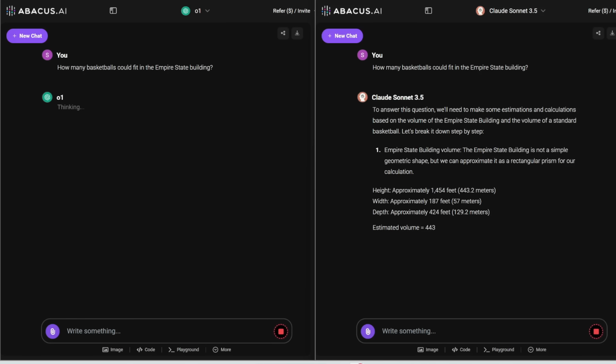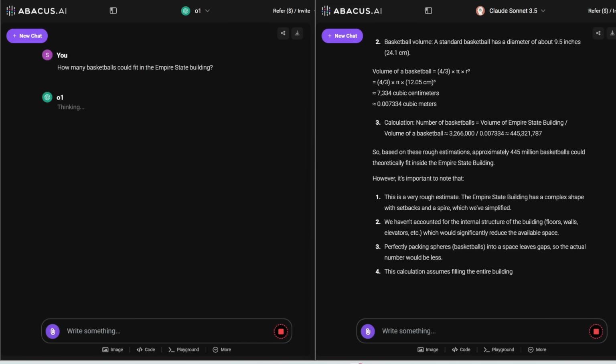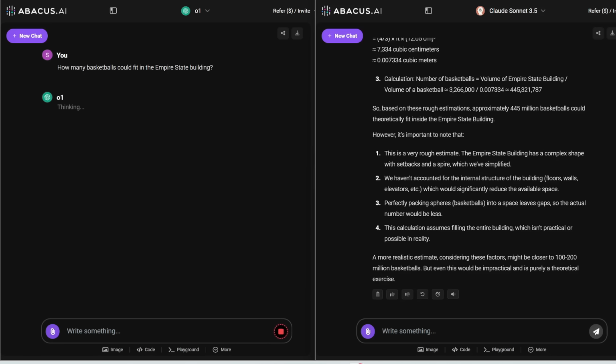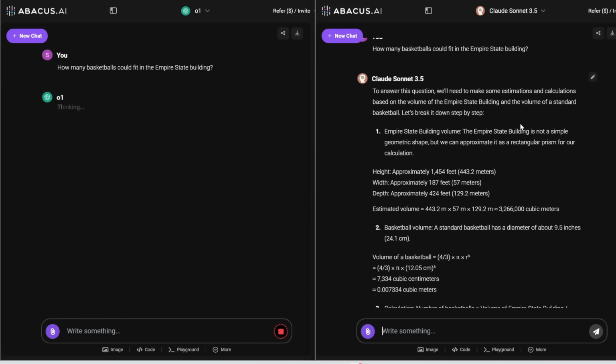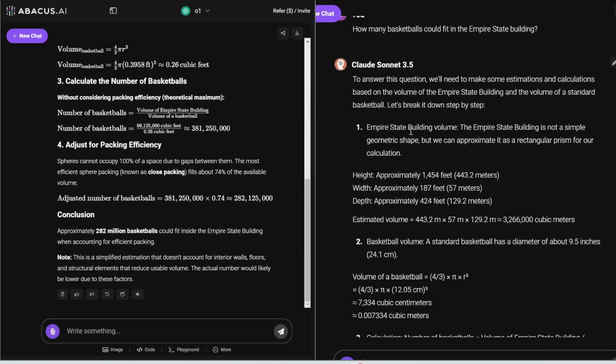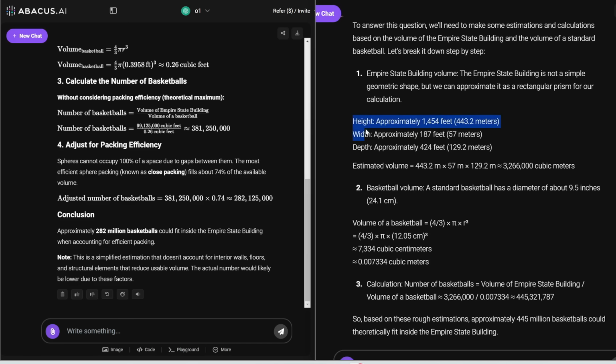And again, there is no correct answer here. I just want to see how it would think through the problem and calculate the answer for me. So while O1 is still thinking, let's look at Claude's response. So first, Empire State Building volume. The building is not a simple geometric shape, but we can approximate it as a rectangular prism for our calculation. So here's the approximate height, width, and depth, which gives us roughly